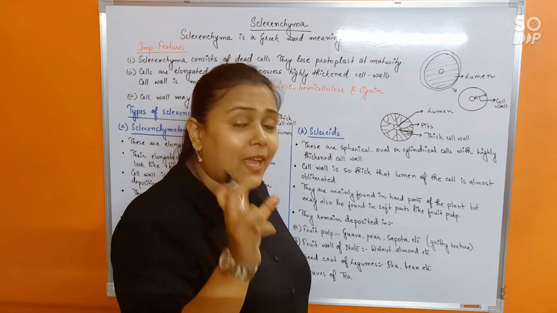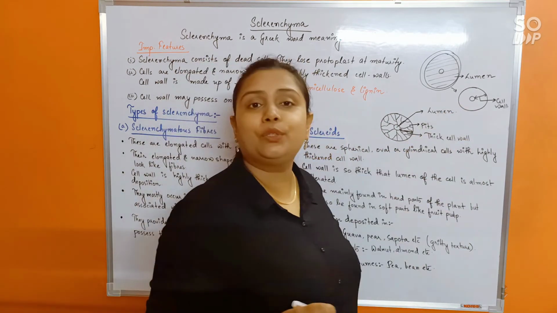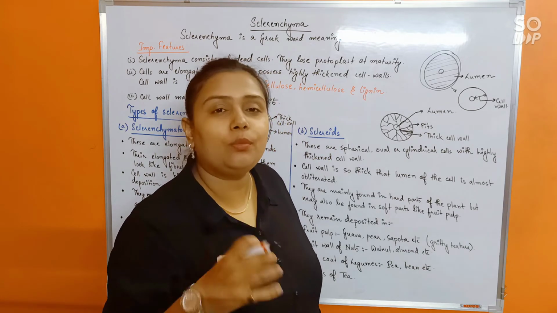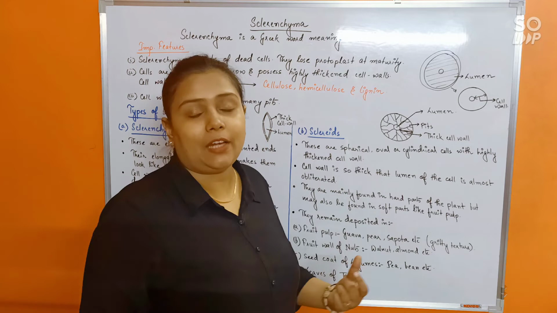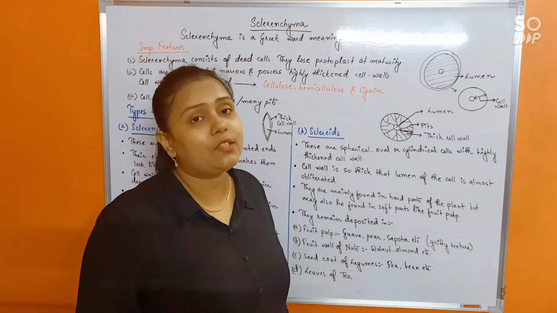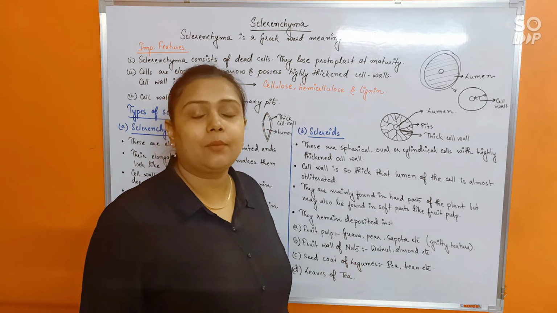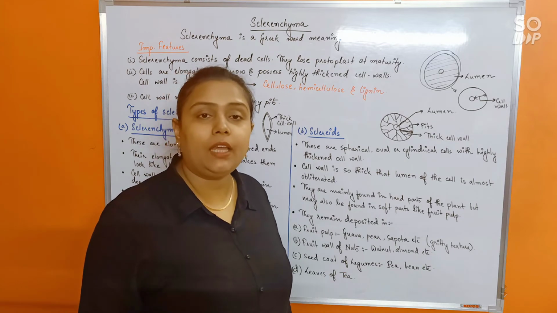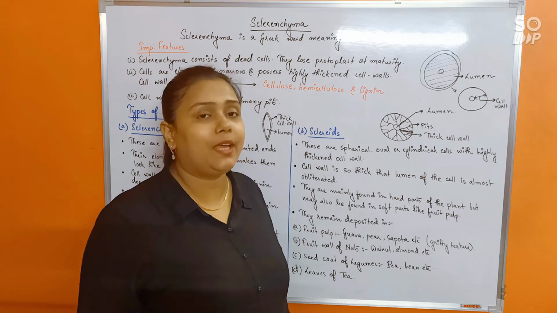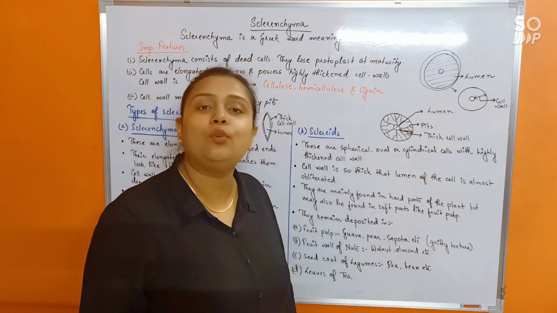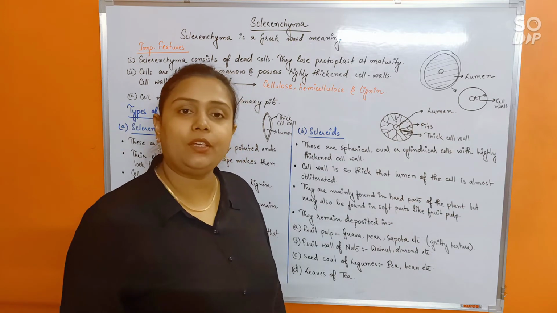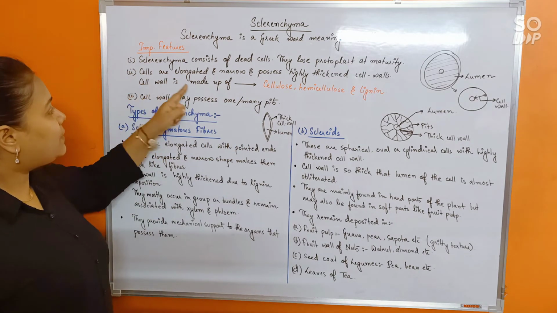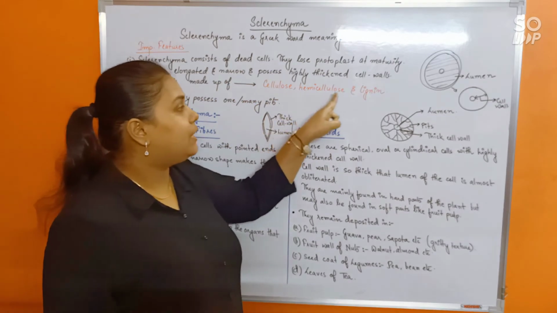Due to the very thick cell wall, the lumen, don't you think, is greatly reduced, or it is almost not there, almost obliterated, isn't it? That is going to be the situation in the case of sclerenchyma cells. The cells are dead, so protoplasm is anyways not present, right? So the cell wall is so very thick that the lumen of the cell is almost absent. Understood this point? Fine. Now, the cell wall is made up of cellulose, hemicellulose and lignin.